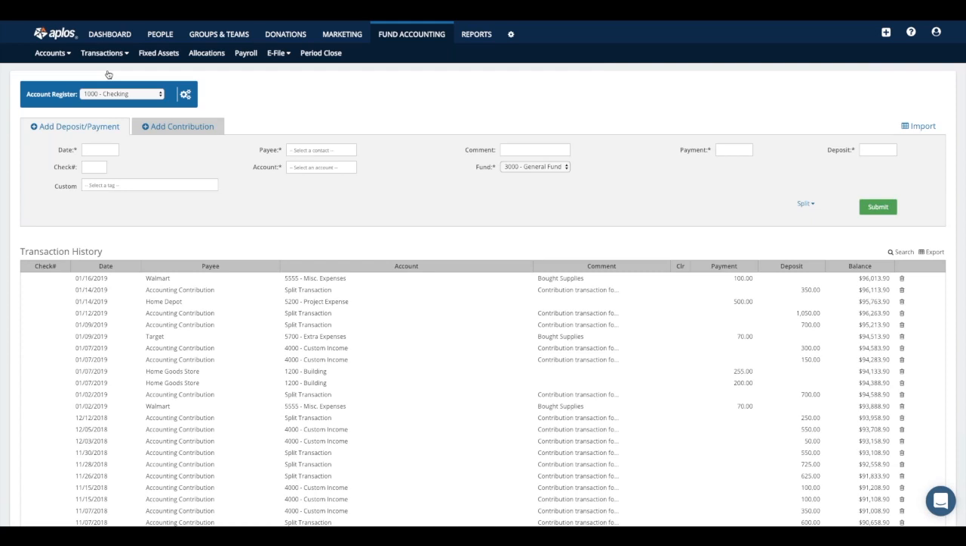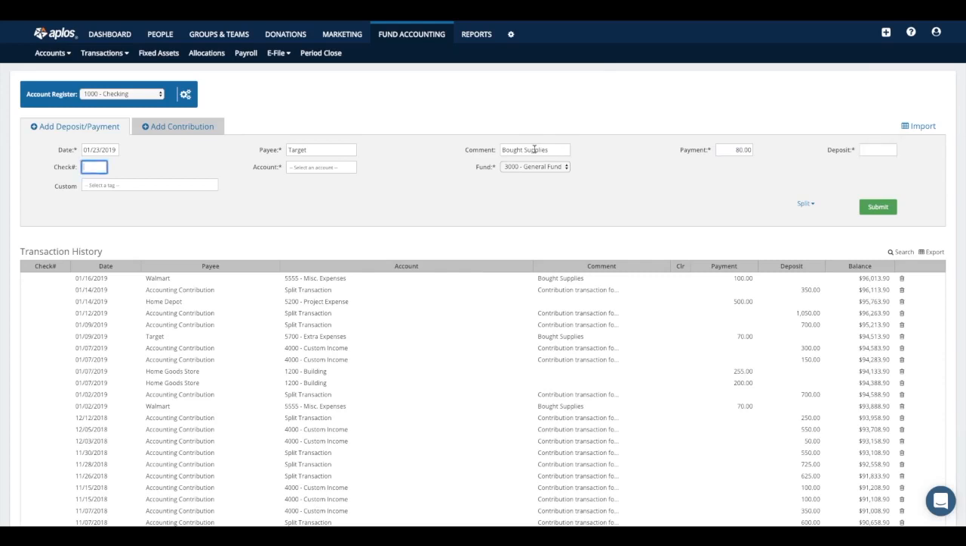When you get here, the first thing you're going to want to do is start by selecting which register account you want to be working within. In this case, let's say that I just want to work within my checking account, so I'll select that. Once I've done that, I can drop down here to the Add Deposit Payment area, and I'm going to enter in the details for one of my latest transactions. So let's say that today, January 23rd, I went to Target. I'll select that contact. All right, and then I can leave a comment if I want to. So let's say bought supplies. And then let's say I spent $80 there today.